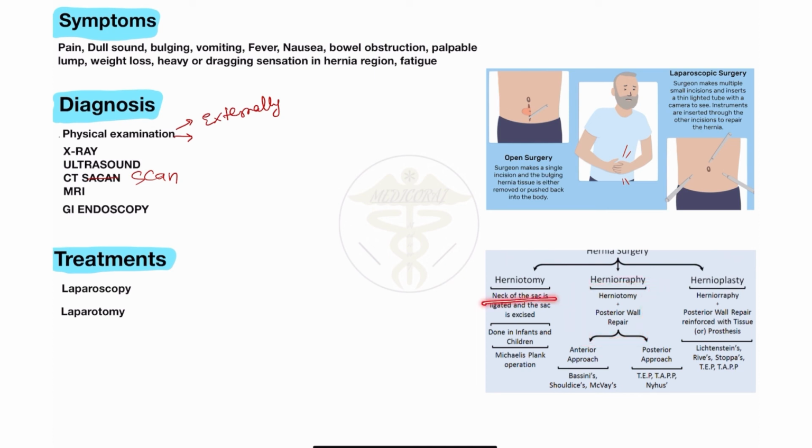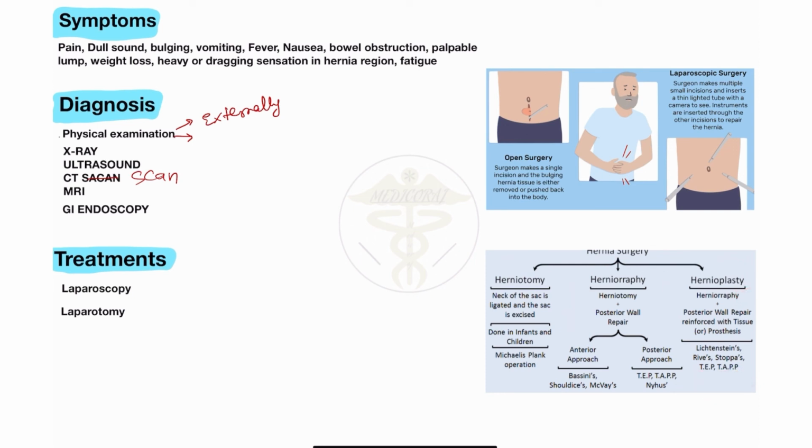In herniotomy you will see only ligation of the sac. In herniorrhaphy it is herniotomy plus posterior wall repair. But in hernioplasty, we do herniorrhaphy, meaning first herniotomy, then posterior wall repair, and after that reinforcement with a tissue prosthesis. This is mostly done by scientists such as Rives and Stoppa, and on the basis of these scientists we do hernioplasty.